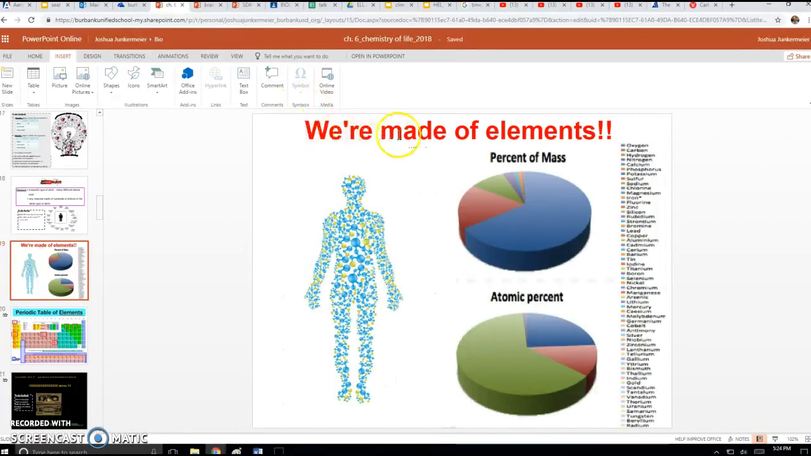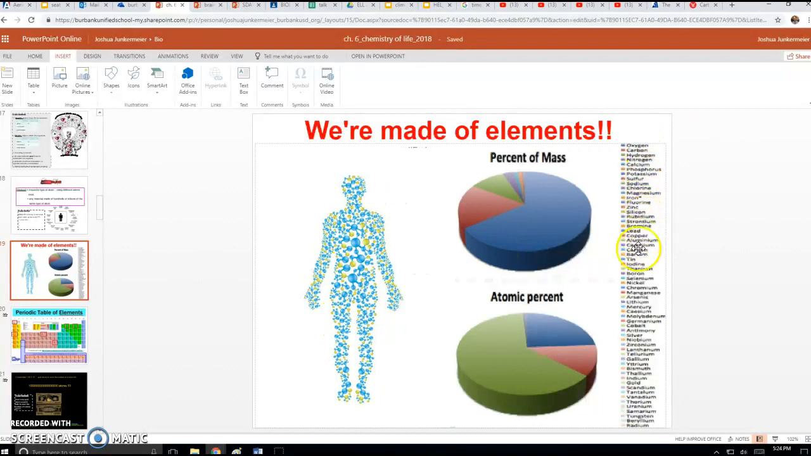So we are made of elements. Most of the elements that make our body come from what we eat or what we breathe in and out. You can see by mass, we weigh the most based on oxygen. Oxygen makes up most of our body, this dark blue. So we have more oxygen atoms that make our body than any other.